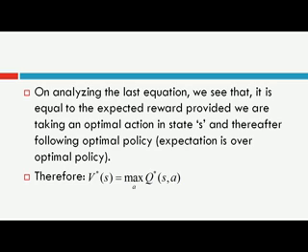But now if you replace that arbitrary action A with the optimal action, this will give you again the optimal state value function. So optimal state value function is basically maximizing your optimal action value function with respect to the action in state S.